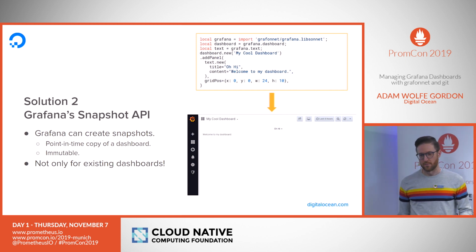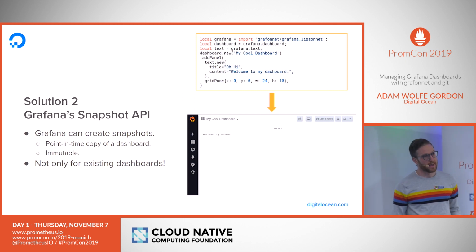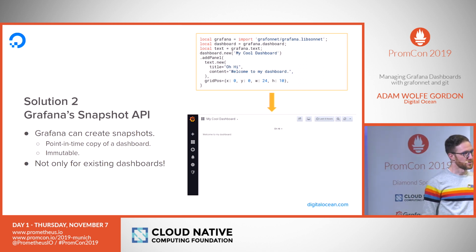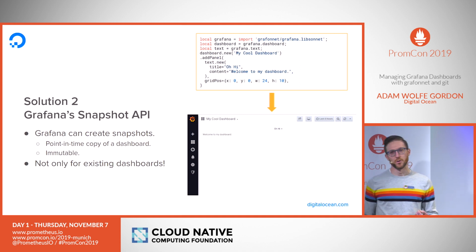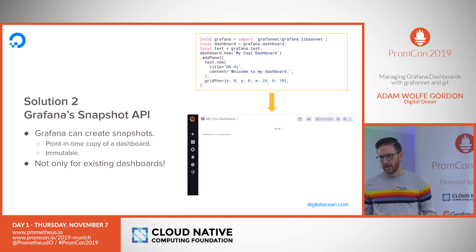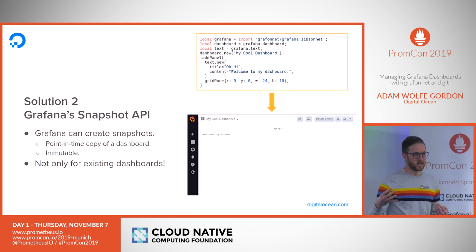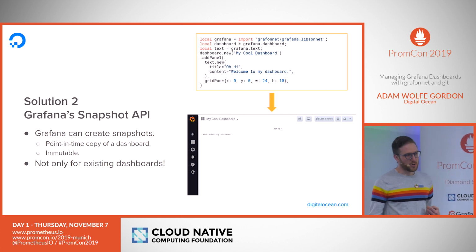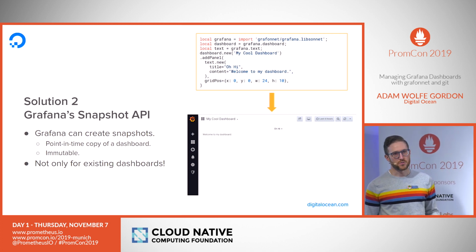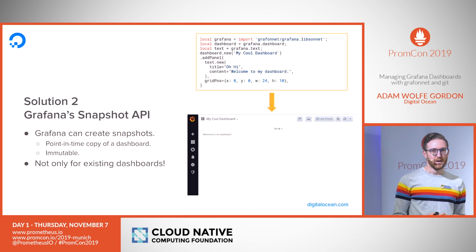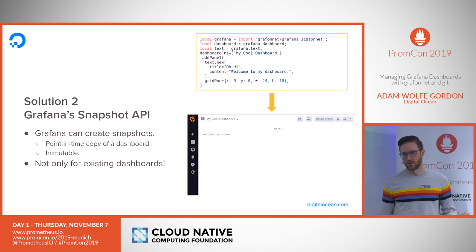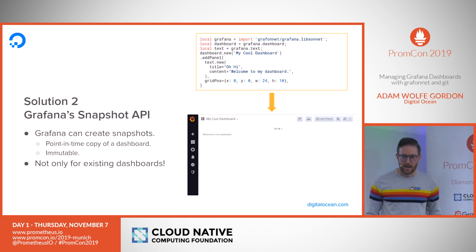My solution for the second problem was a feature of Grafana that I hadn't really used much before I started working on this. And that was snapshots. A snapshot is an immutable point-in-time copy of a dashboard. So it shows you a dashboard as it looked at a particular time with the data and everything. This is most commonly used for permalinks into dashboards. So if you have an incident and you want to see what your metrics looked like at that time, you create a snapshot. It makes it easy to share on Slack or in a postmortem or whatever.